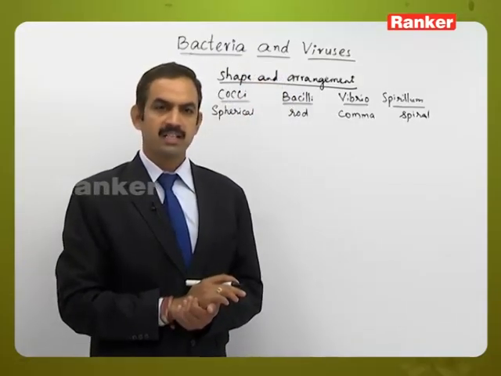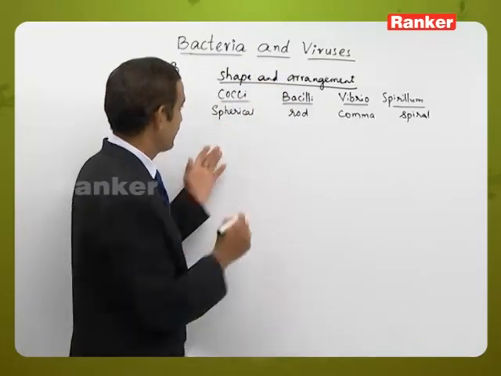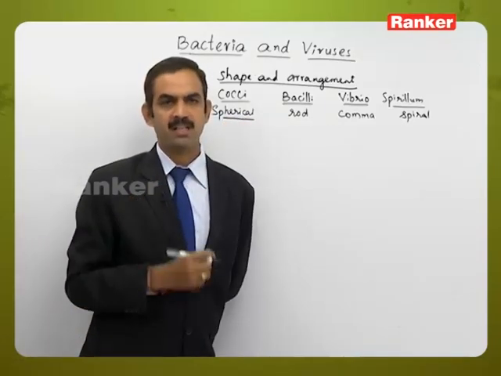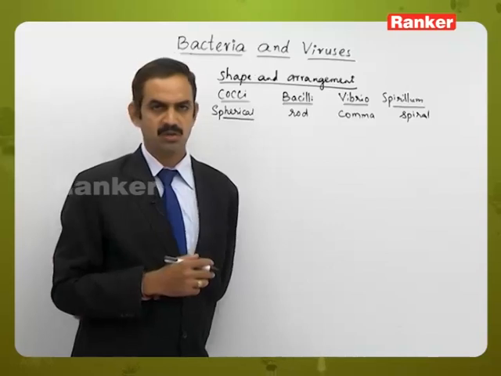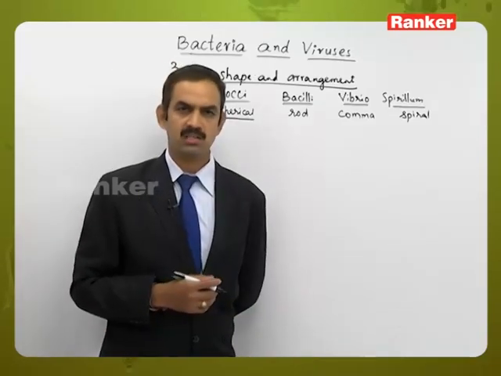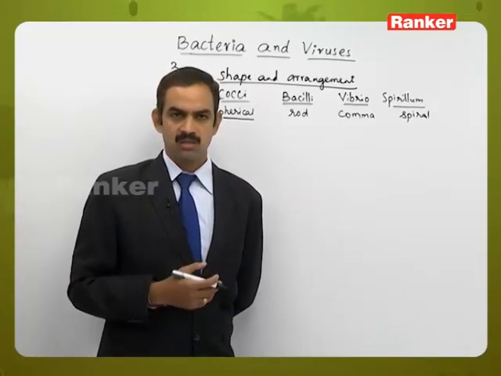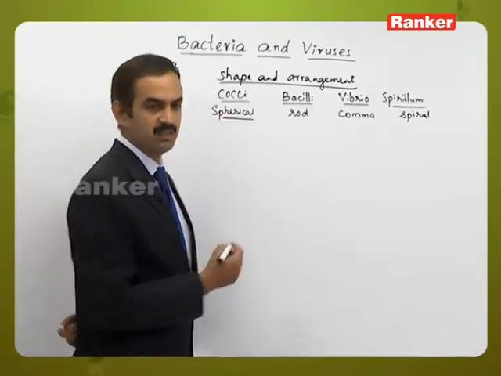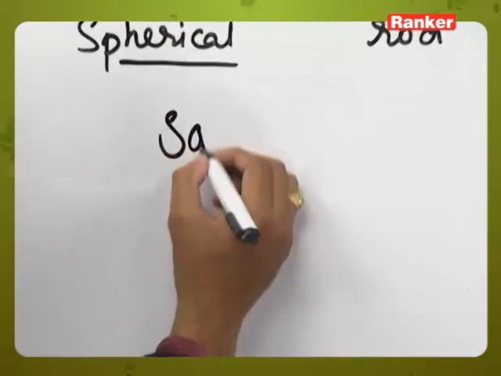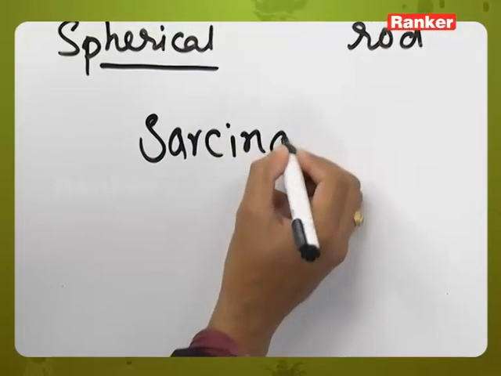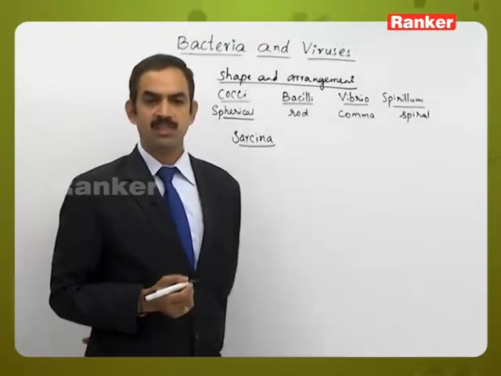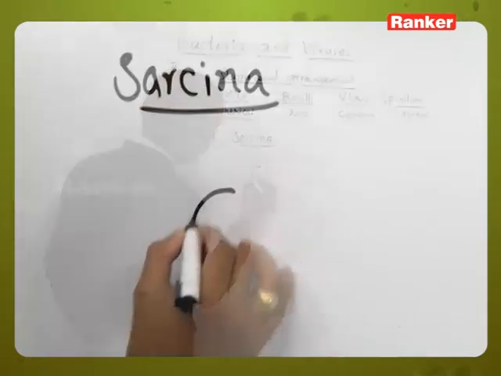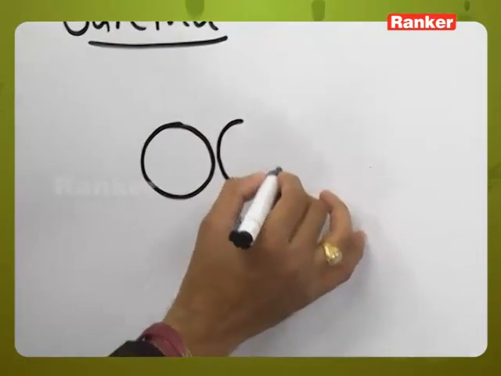When you come to cocci, depending upon the number of spherical shaped bacteria, there are different types like monococcus, diplococcus, tetracoccus, staphylococcus, streptococcus, and along with that there is one more called Sarcina. So from the given options we can say that Sarcina contains a group of 8 spherical shaped bacteria like this.